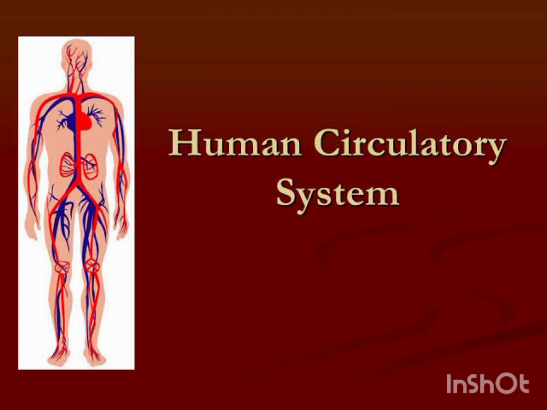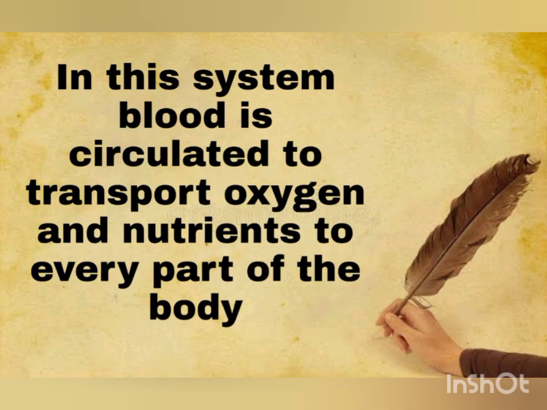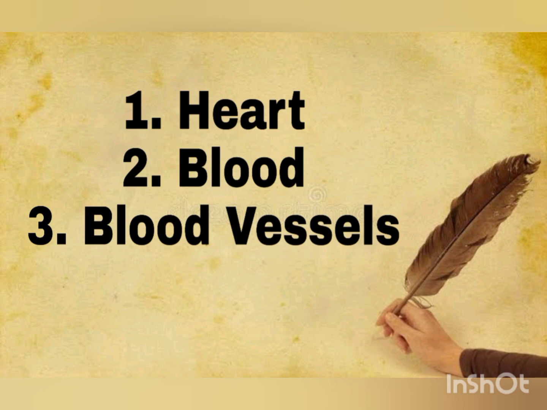Next one is the circulatory system. In this system, blood is circulated to transport oxygen and nutrients to every part of the body. This system consists of the heart, blood and blood vessels. First we will see the heart. The heart is a hollow muscular organ. It is conical in shape.